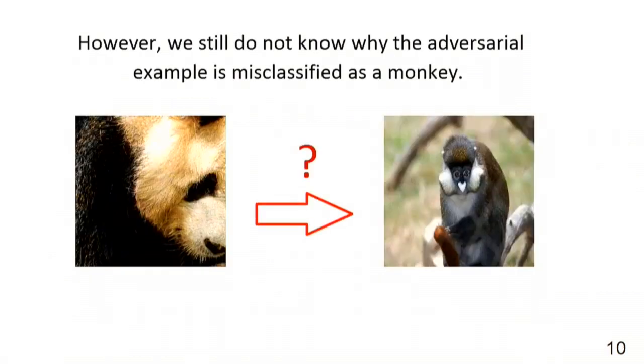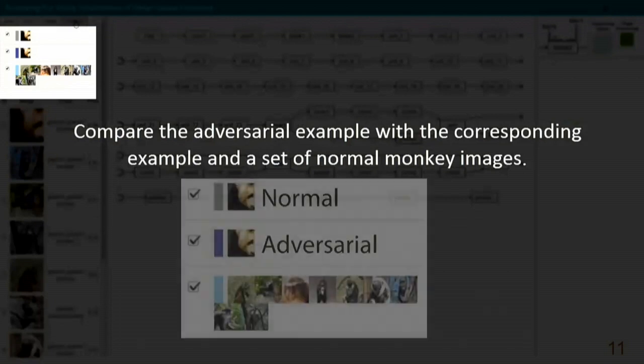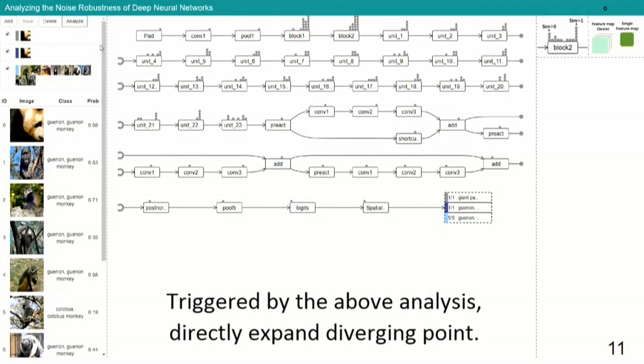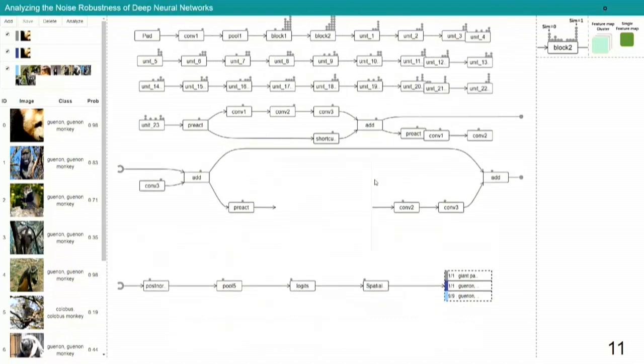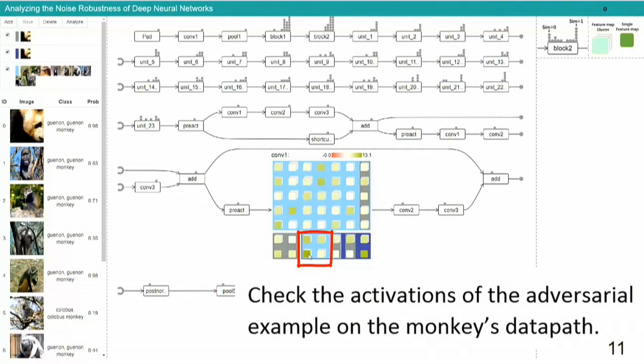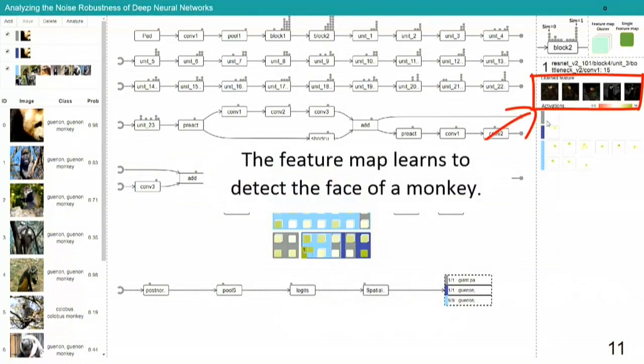However, the expert still doesn't know why the adversarial example is misclassified as a monkey. So the expert compared the adversarial example with a corresponding normal image and a set of normal monkey images. Triggered by the above analysis, he directly expanded the diverging layer to examine its feature maps. This time, the expert focused on the activations of the adversarial examples on the monkey's data path. Similarly, he selected the feature map with the largest activation difference. The feature map learns to detect the face of a monkey.